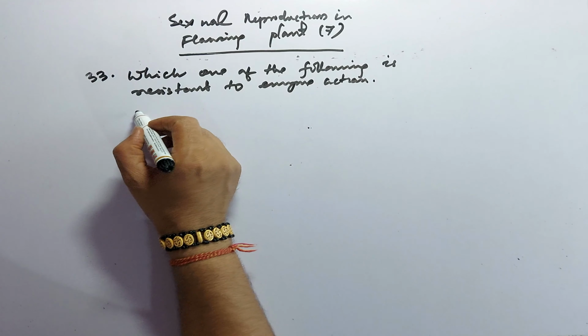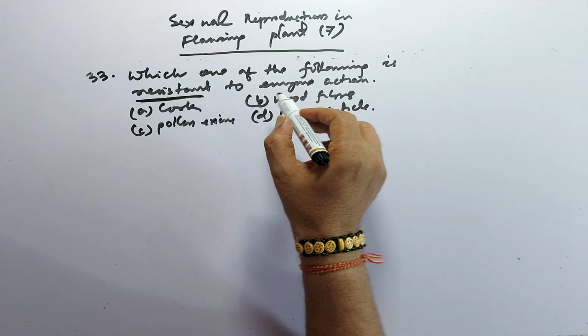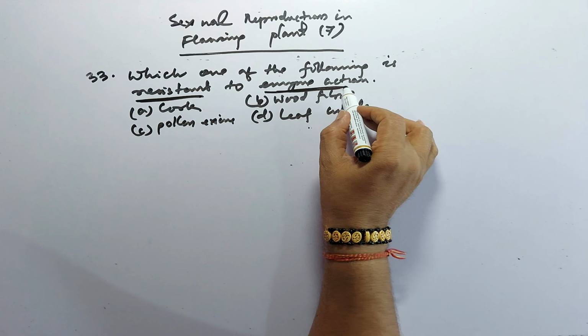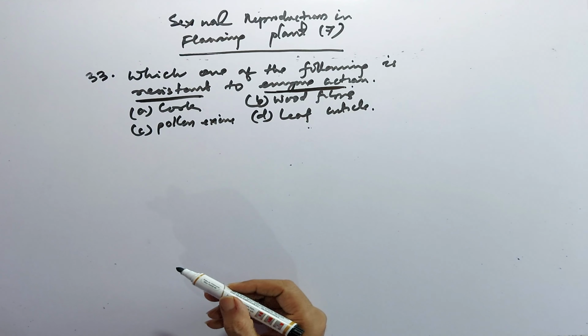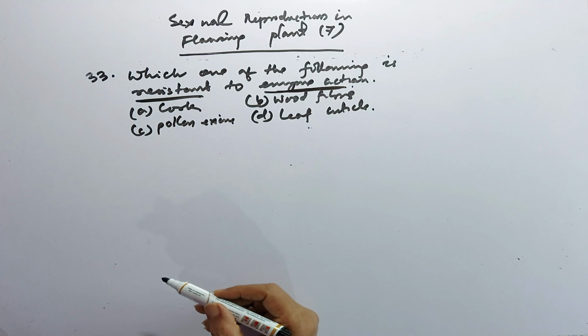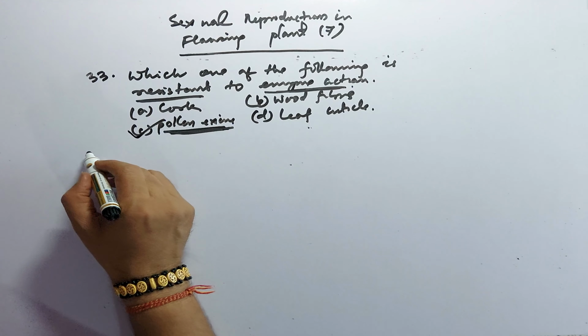Resistant to enzyme action: we have already discussed this type of question. Mainly the outer covering, the exine, which is made up of sporopollenin, cannot be easily degraded by enzyme action and is resistant to environmental stresses. So the correct answer is pollen exine.